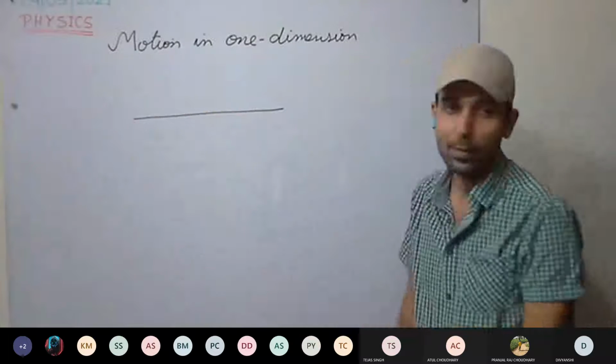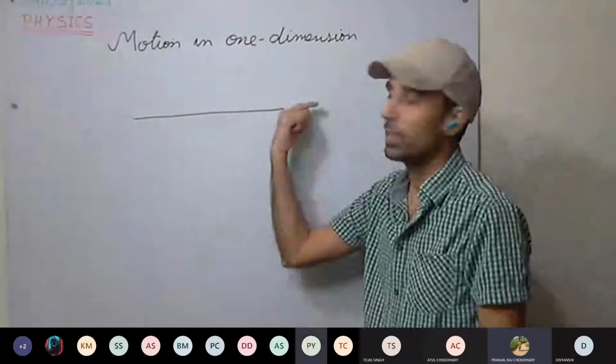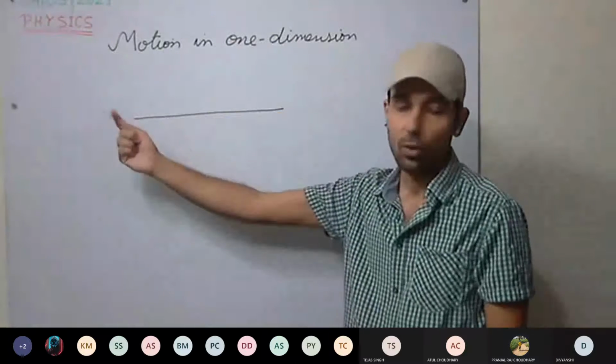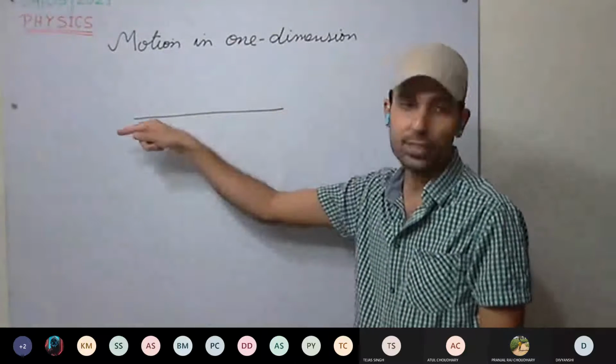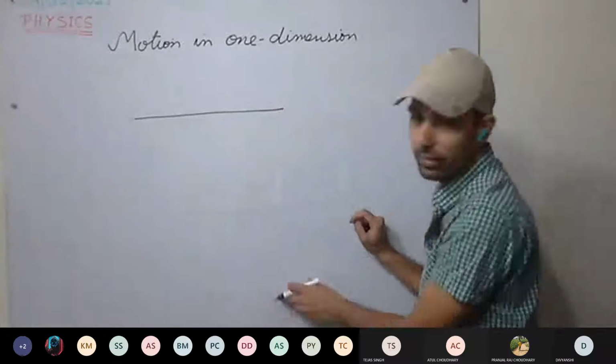This line, how many dimensions does it have? One dimension only. Either we can move this side or this side. A straight line, this side or this side. This is one dimension. Okay, this board, how many dimensions is it having?